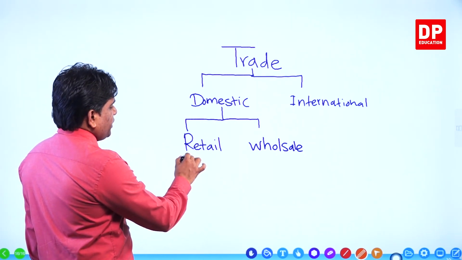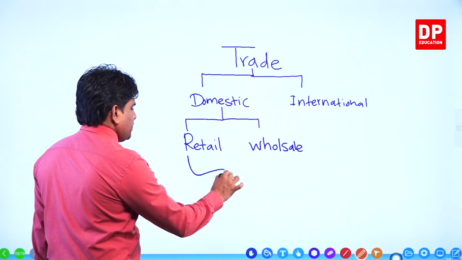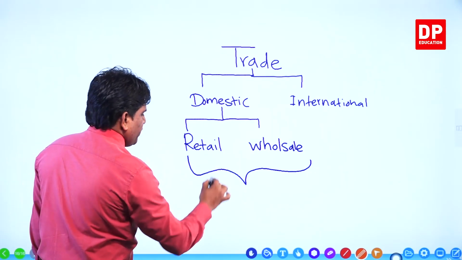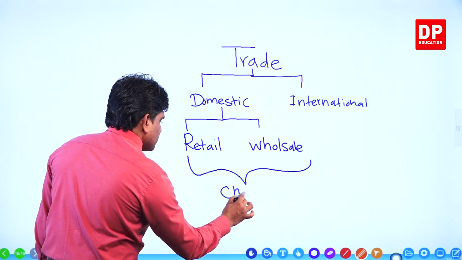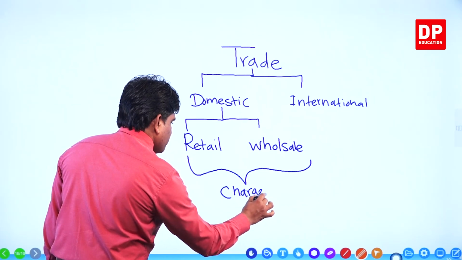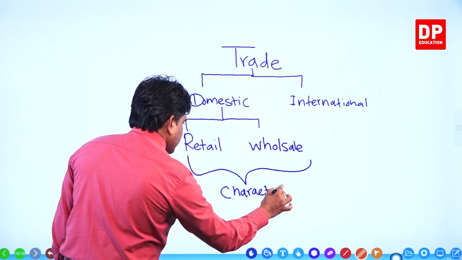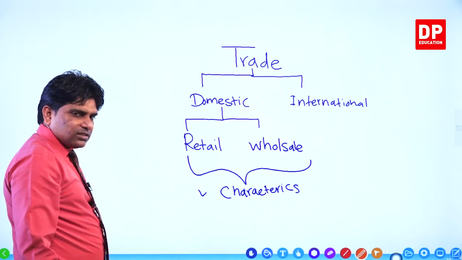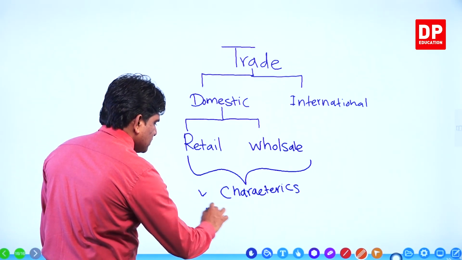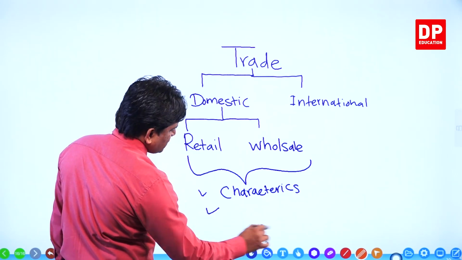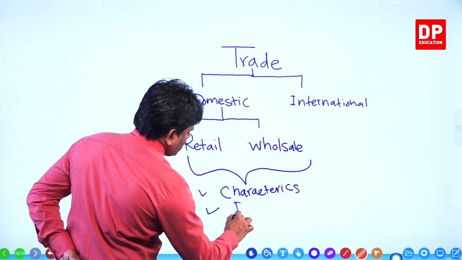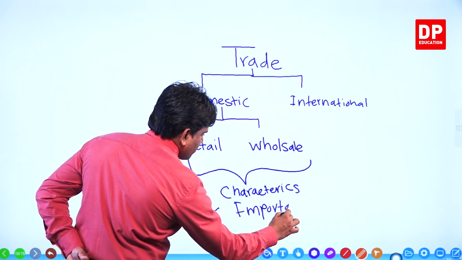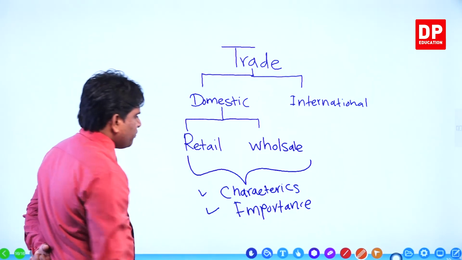Under retail and wholesale we discussed main points. We discussed the characteristics of retail and wholesale, and the importance of retail and wholesale.